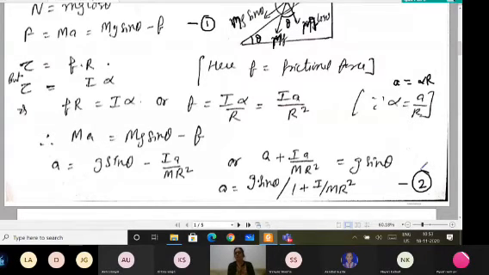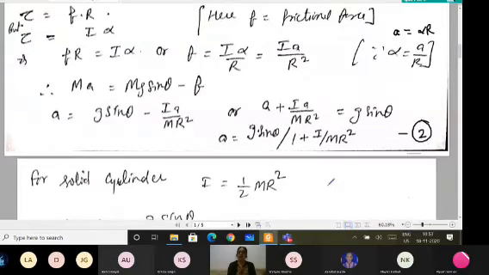If it is not a cylinder, and any other body is there, you can take the moment of inertia for that given body and find the linear acceleration when it is made to roll down an inclined plane of angle theta, or whatever angle is given to you in the question. So you can directly keep this result in your mind, or you can quickly work it out with the equations and get this result.